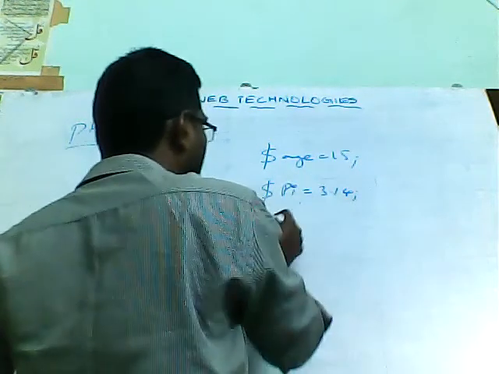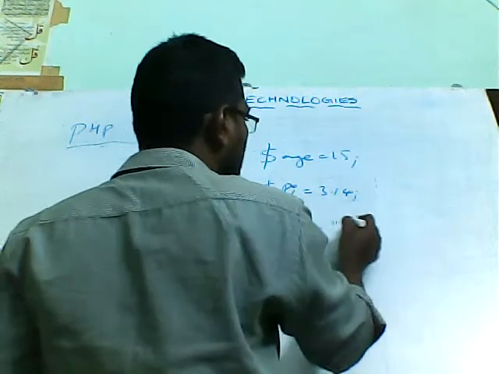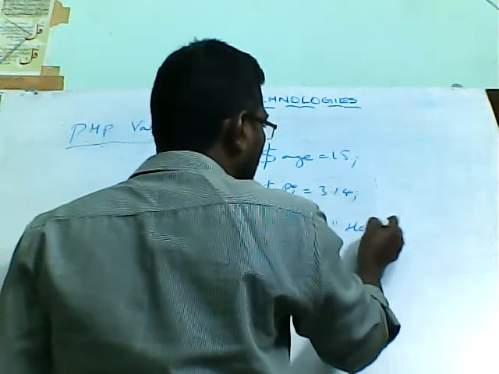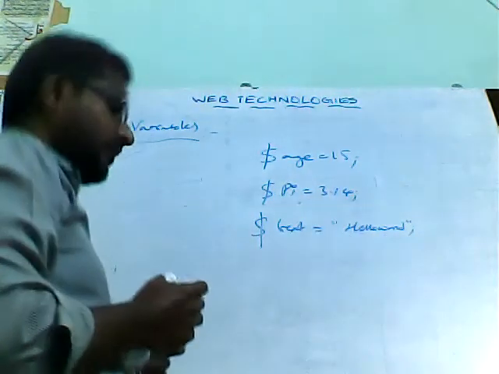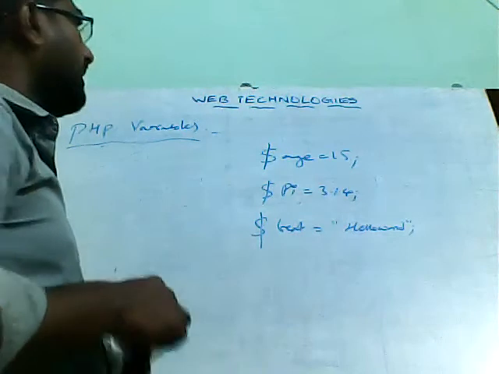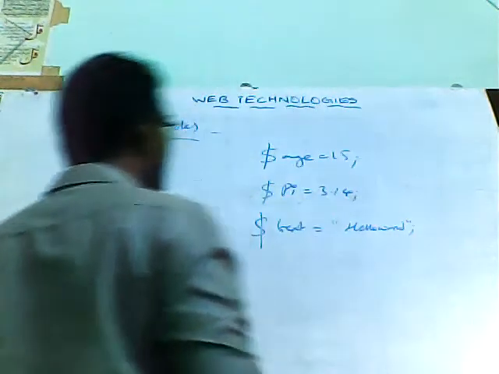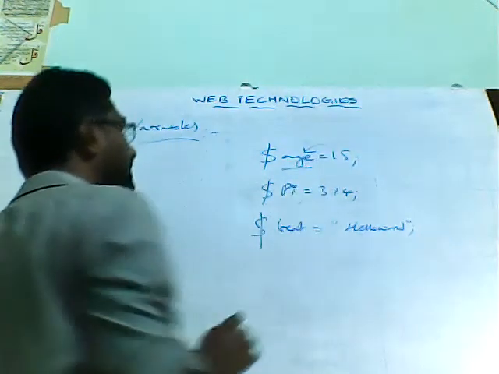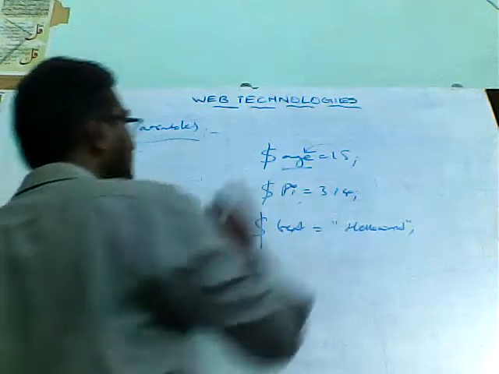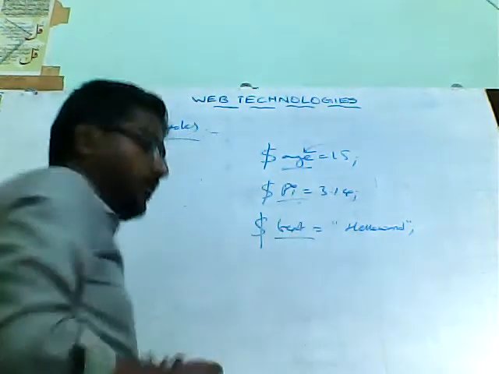And you can assign some string value also, like hello world. Based on the type of the value, we can call that variable an integer variable, a floating point variable, or a string variable.